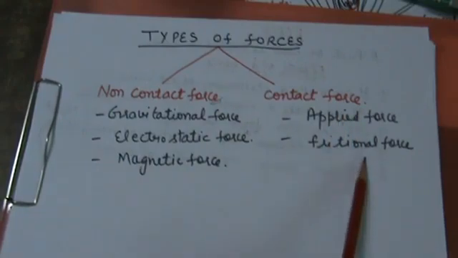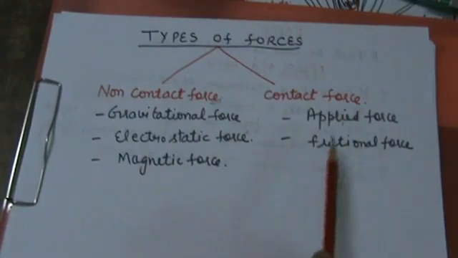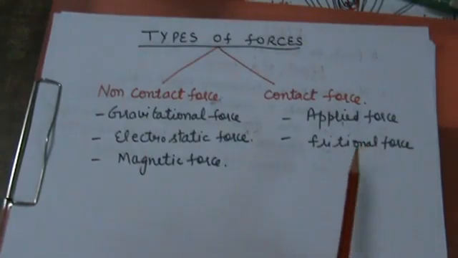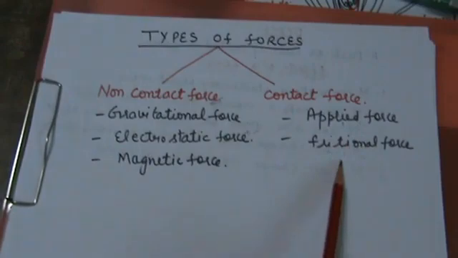Next is the frictional force. What is frictional force? A force which resists the motion of any two surfaces in contact is called the frictional force, or friction.